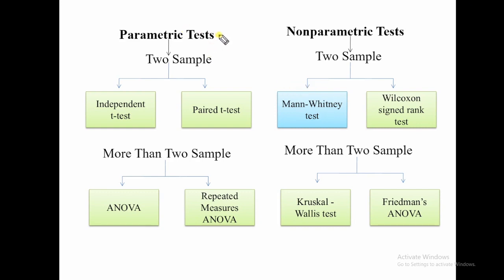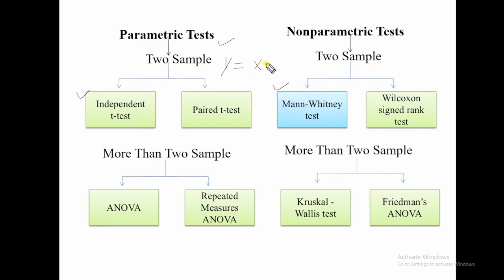Here I am going to explain the Mann-Whitney U test, which is equivalent to the independent t-test. Now the question is in which condition we should use the Mann-Whitney U test. There are two variables, the dependent variable Y and an independent variable. Here I am talking about the independent t-test.